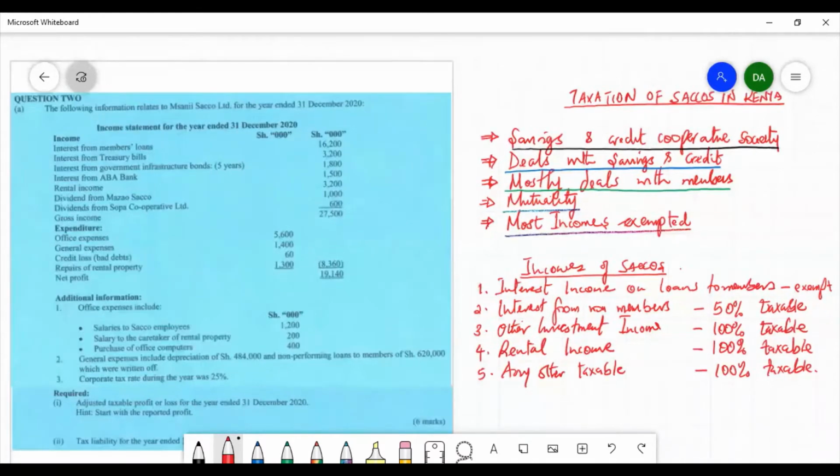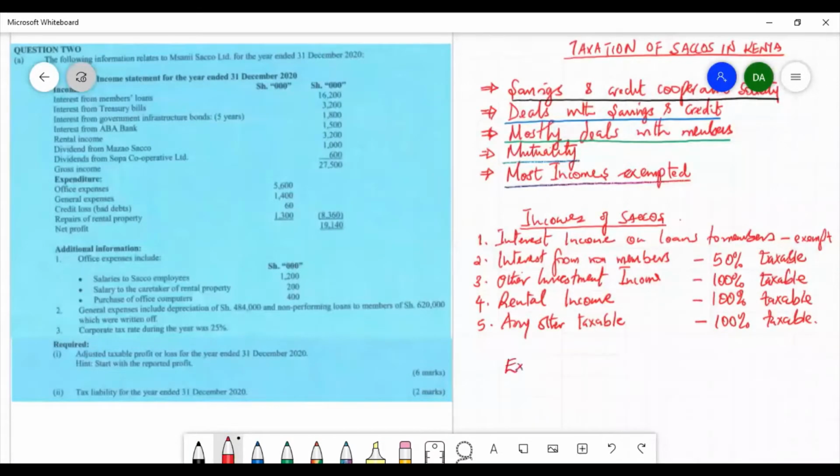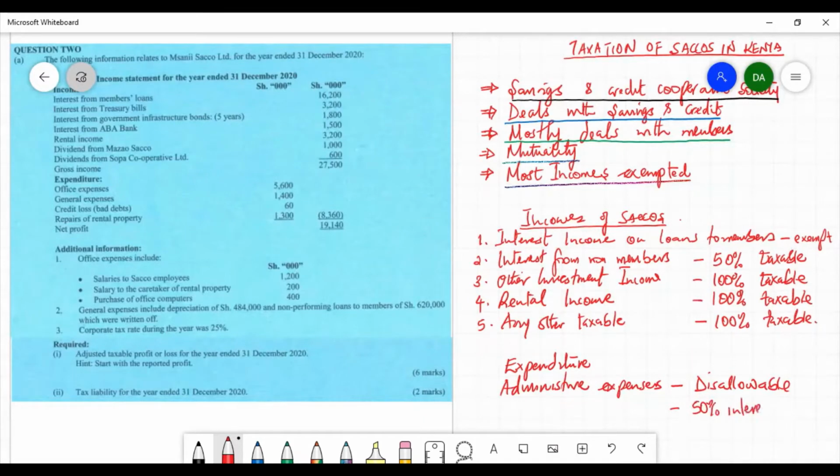Saccos are not allowed to deduct any expenditure, especially administration expenses, or administrative expenses. Administrative expenses are disallowable, but instead they are allowed to retain 50% of interest from non-members.